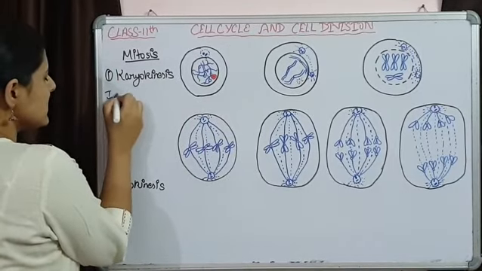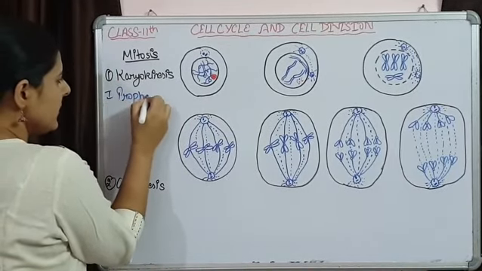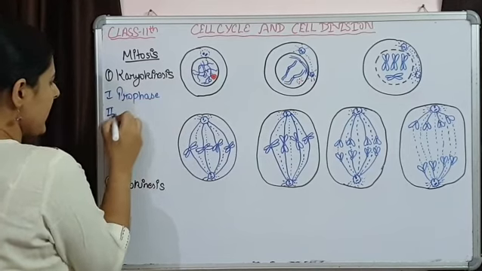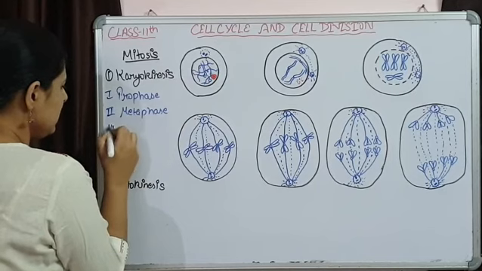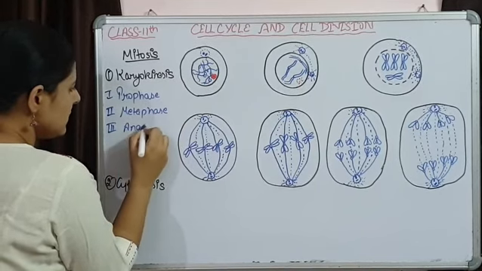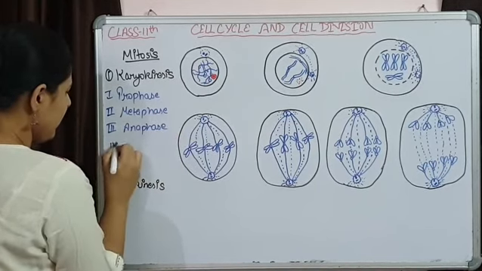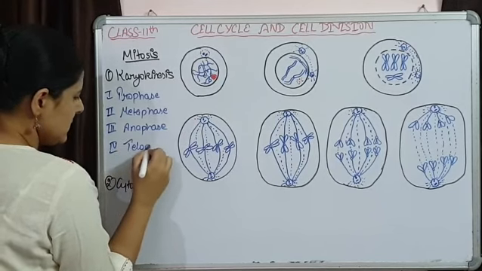These 4 stages are prophase, metaphase, anaphase and telophase.